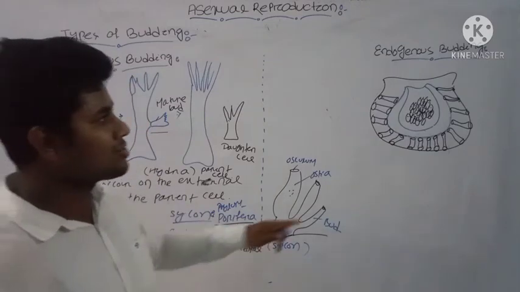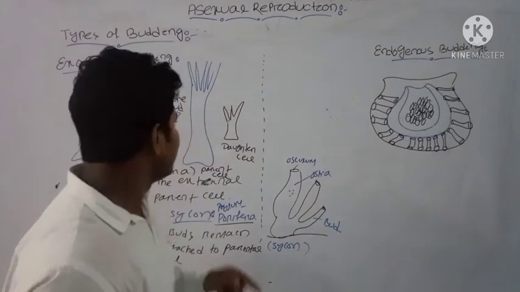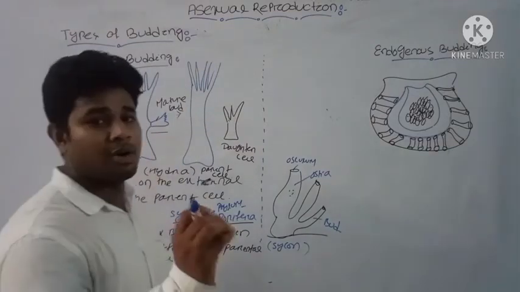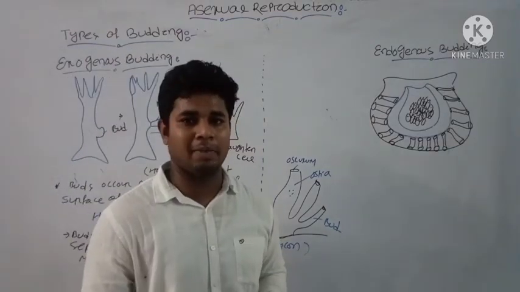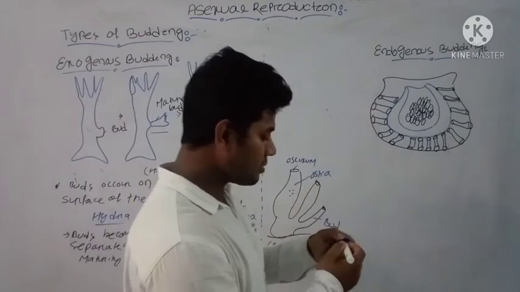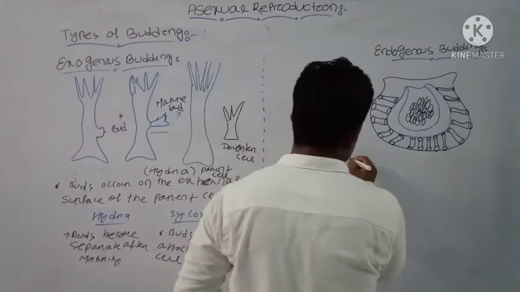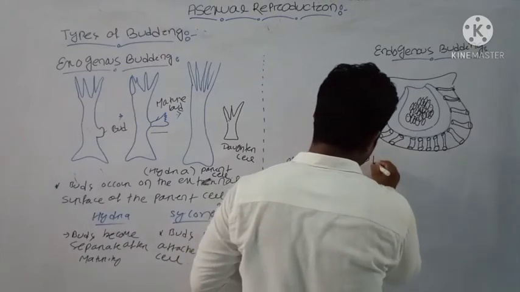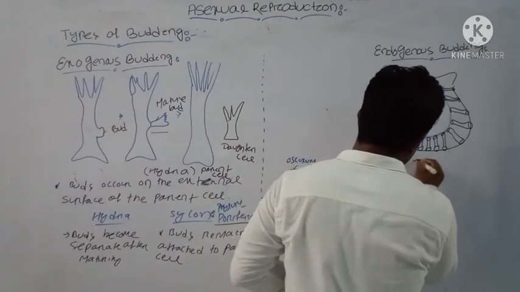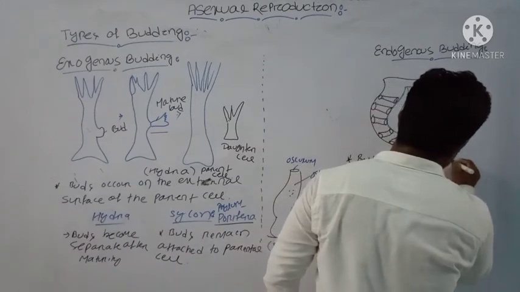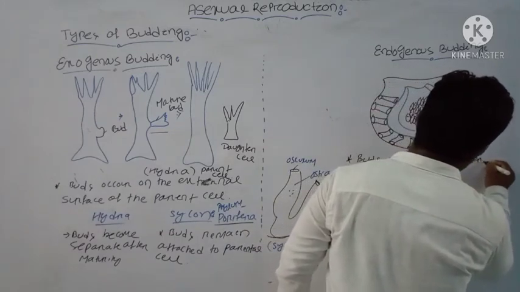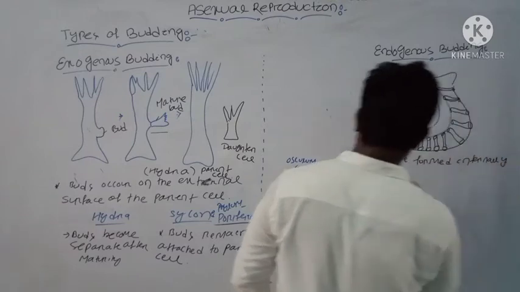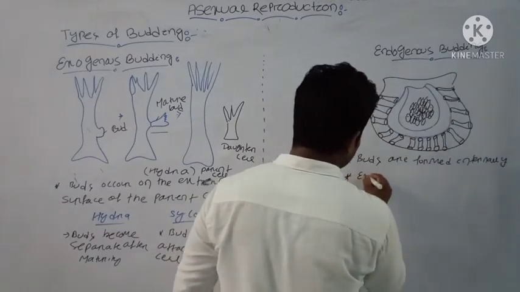Then come to endogenous budding. In exogenous budding, the buds are formed on the surface of the parental cell, but in the endogenous type, buds are formed internally.